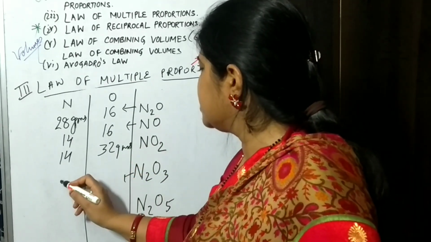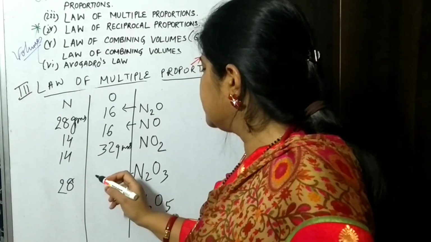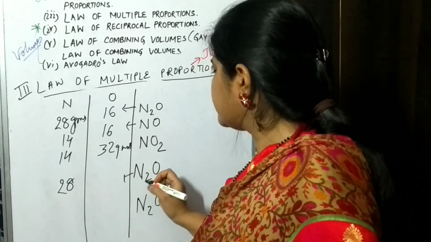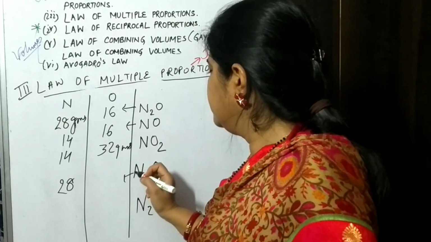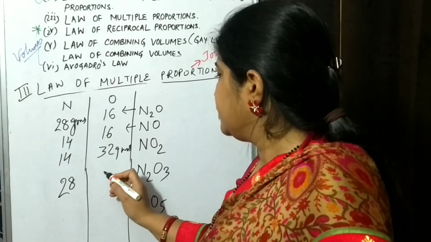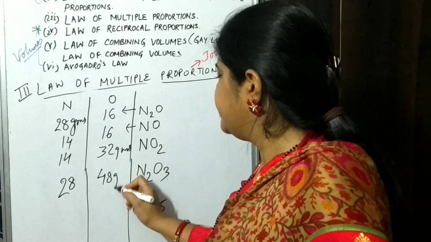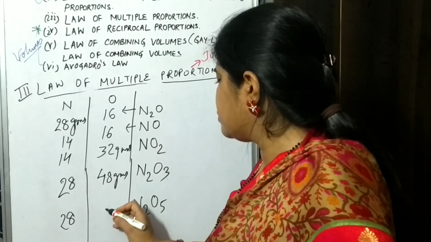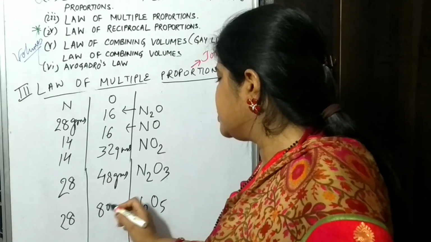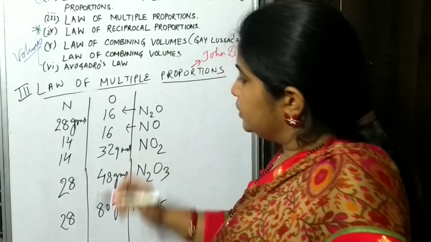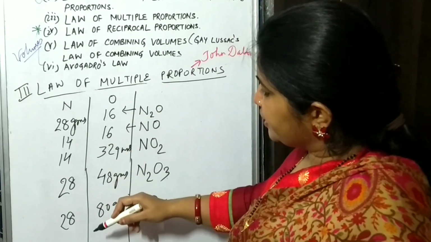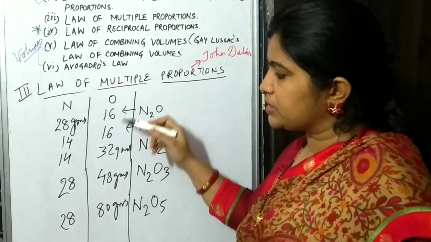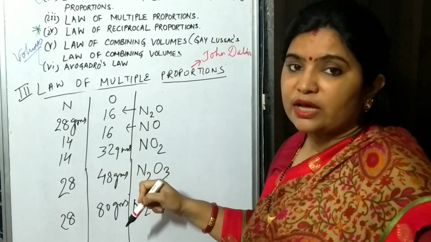In N2O3, nitrogen is 28 grams, oxygen will be 16 into 3, how much will it be? 48 grams. And in N2O5, nitrogen is 28 and oxygen is 80 grams. Now we cannot say that any of the two elements has a fixed mass here. Both the masses are varying.